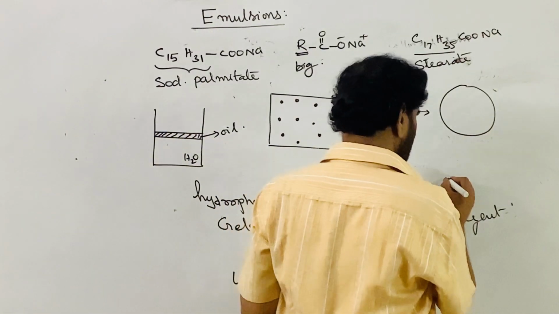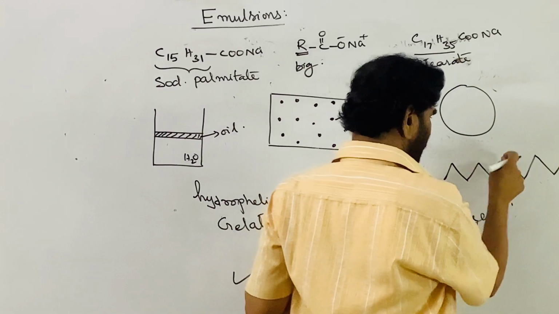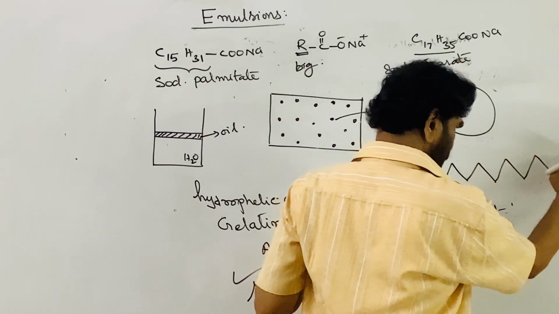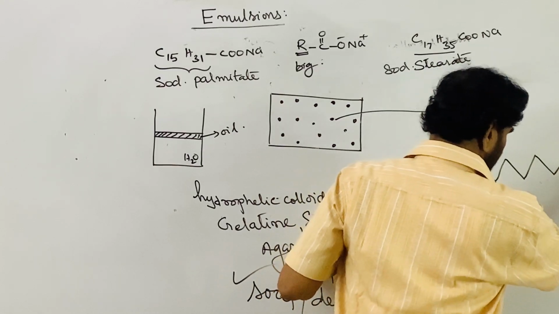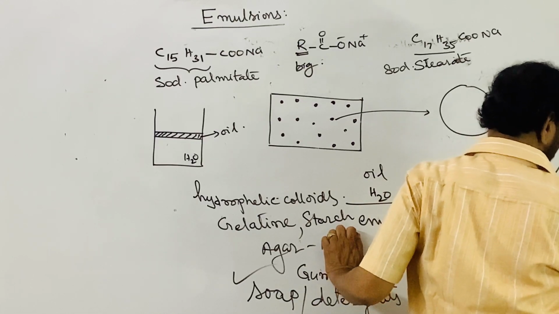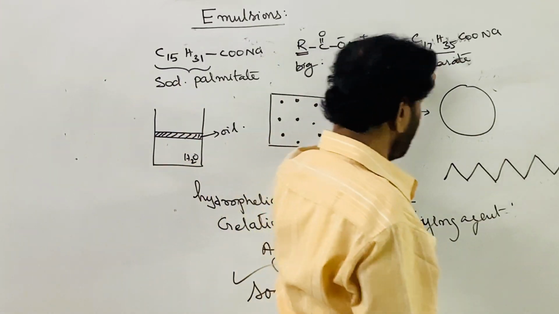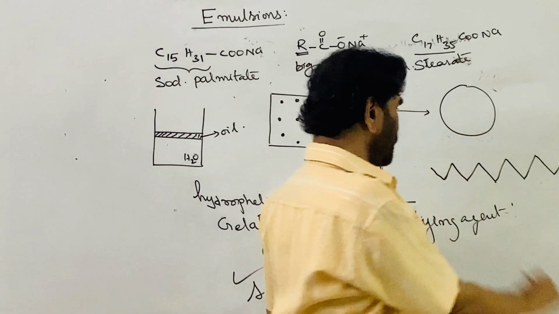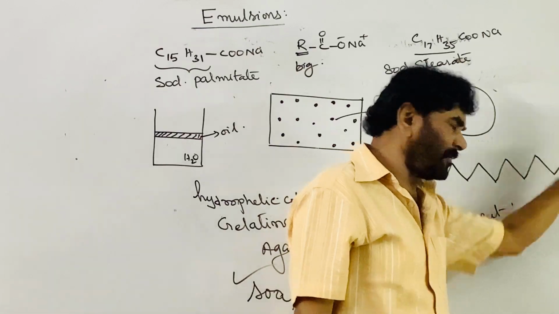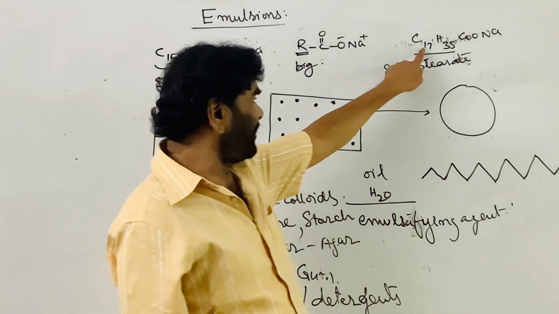See, it is like this: a very long hydrocarbon chain, 1, 2, 3, 4, up to 17, and there are 18 total carbons including the carboxyl carbon. Remember, 17 plus 1.